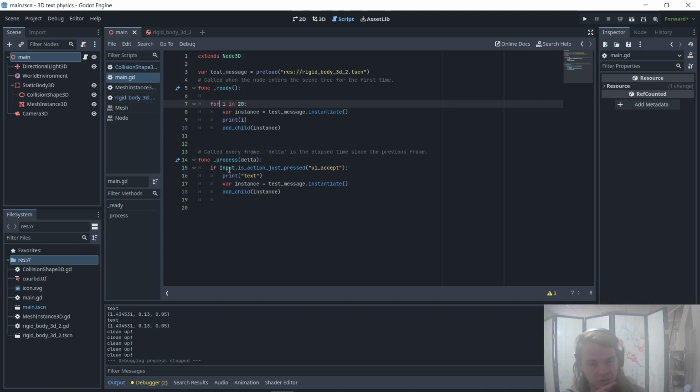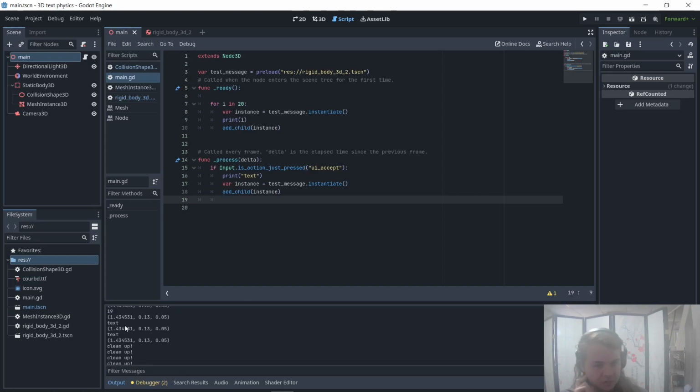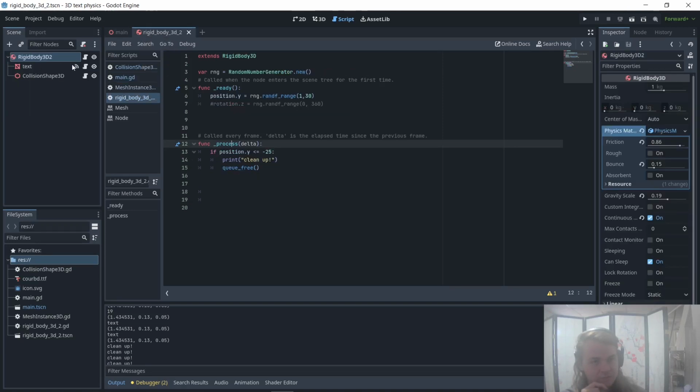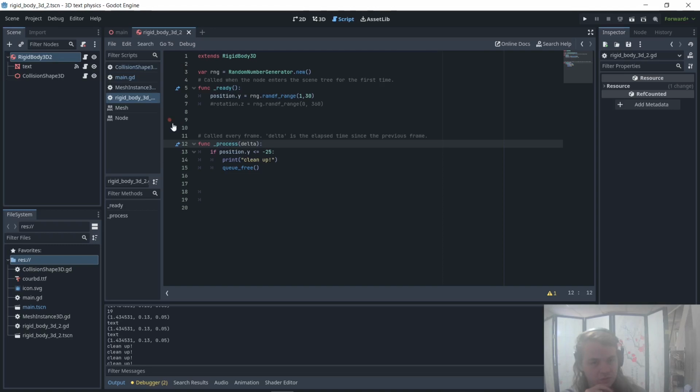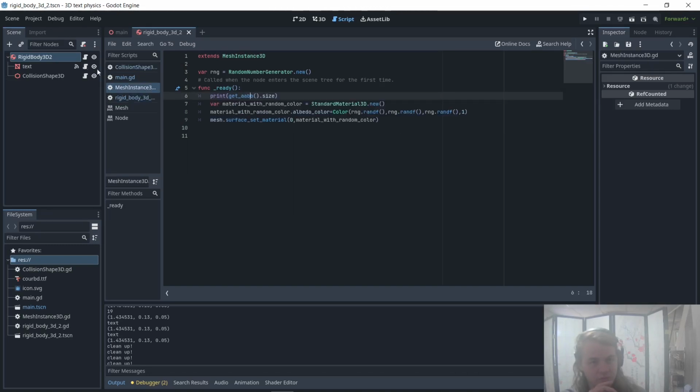And then what this is doing is making sure that if I press ui_accept, which is the spacebar, it's going to print text. It's going to make that child scene, and then this one has a ready function that prints its axis-aligned bounding box, which is just its size and shape. So that's what's going on down here.